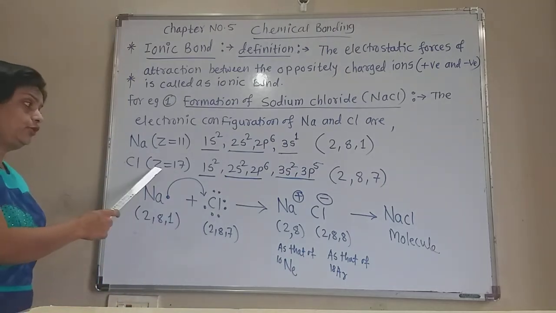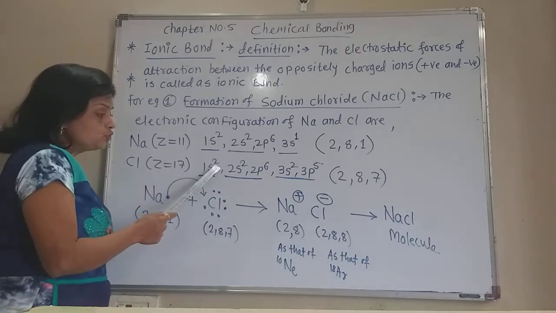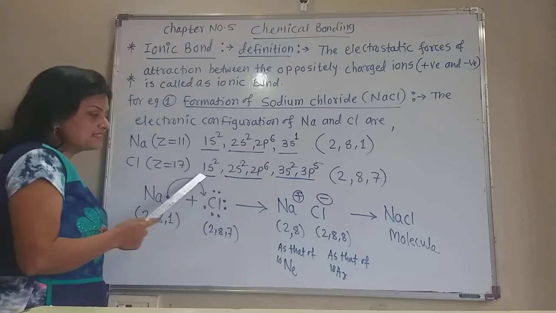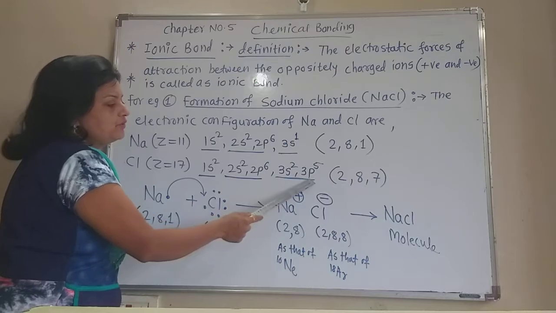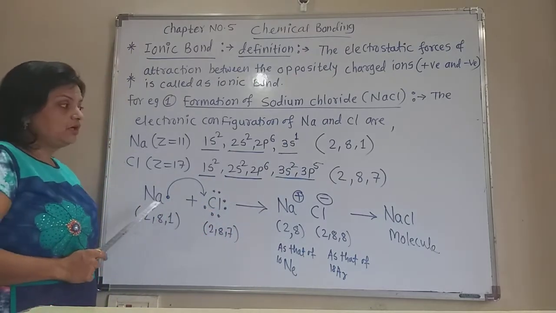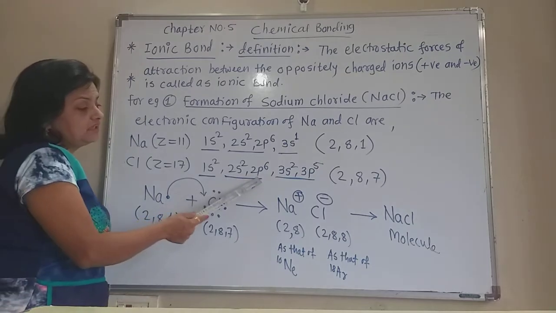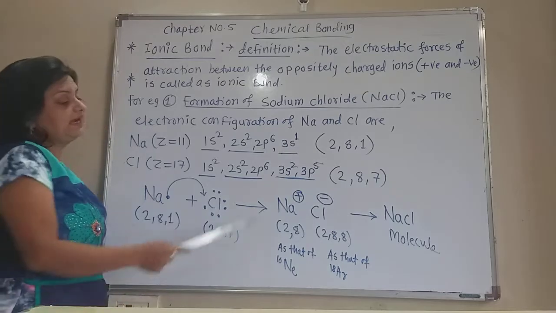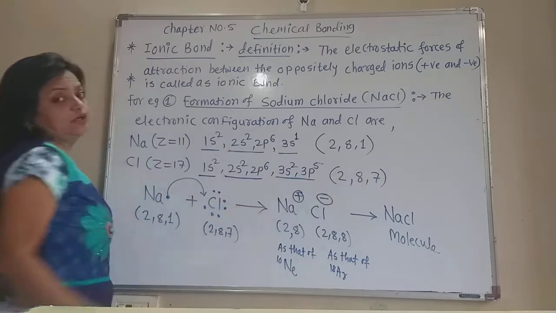Now chlorine, atomic number 17, has the electronic configuration 1s2, 2s2, 2p6, up to this 10 electrons, 3s2, 3p5, now 17 electrons. The first shell contains 2 electrons, the second main shell contains 8 electrons, and the third main shell contains 7 electrons.